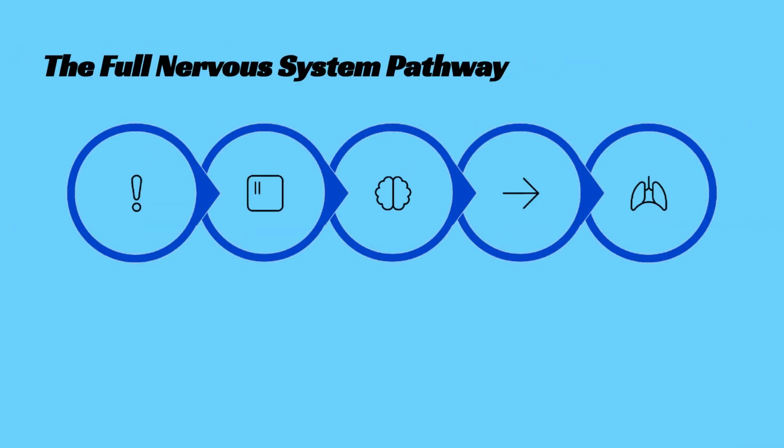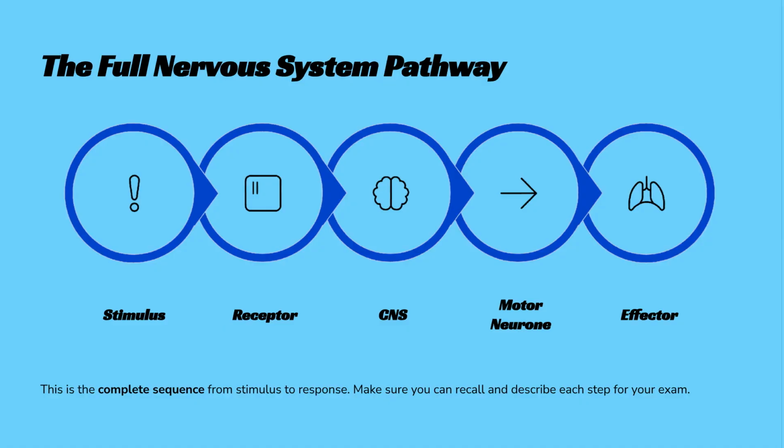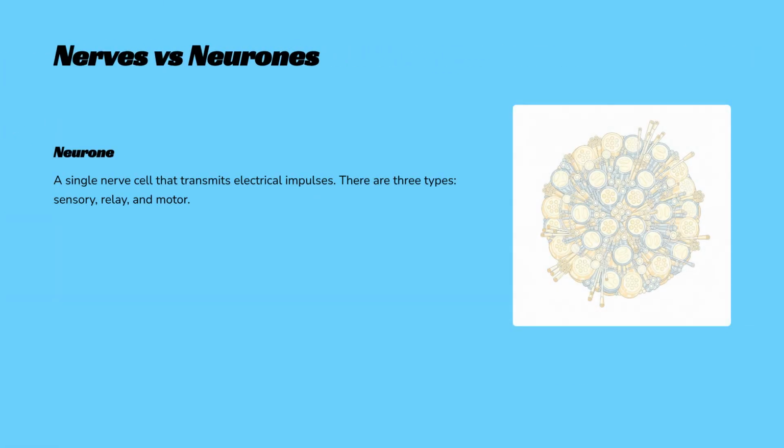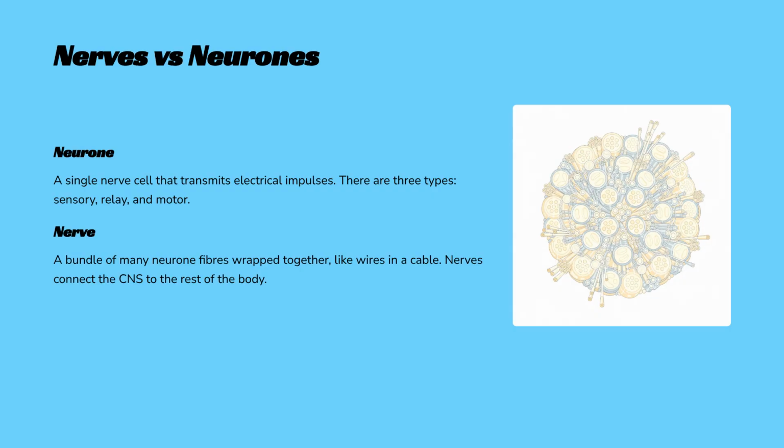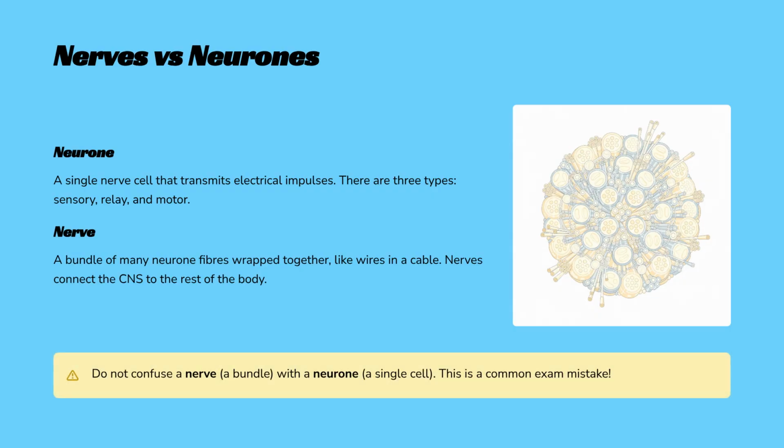The complete nervous system pathway flows from a stimulus detected by a receptor, through the sensory neuron, CNS, motor neuron, and finally to the effector for the response. A neuron is a single nerve cell transmitting electrical impulses. A nerve, however, is a bundle of many neuron fibers. It is important not to confuse these two terms in your exam.